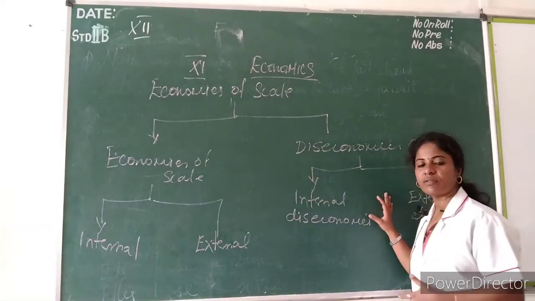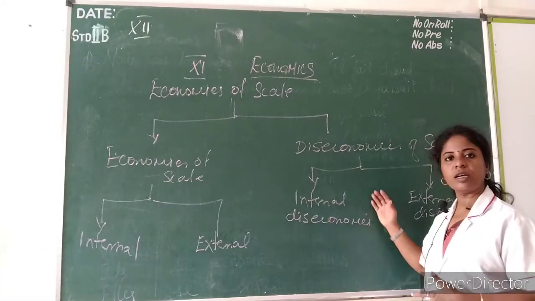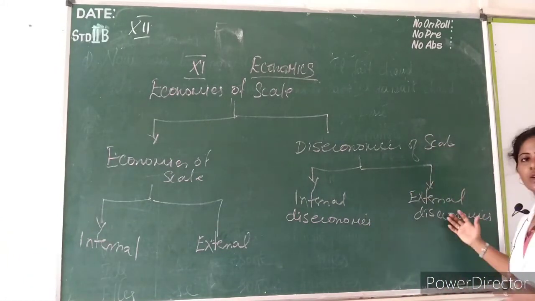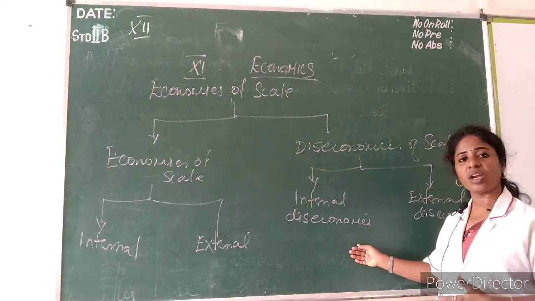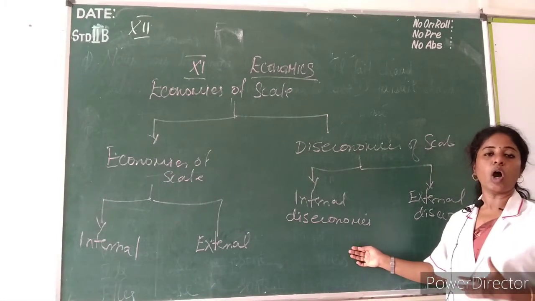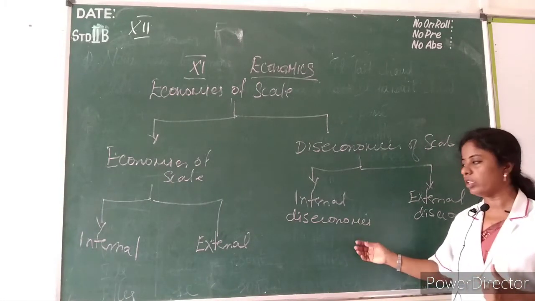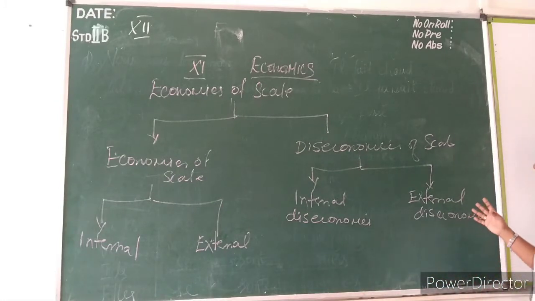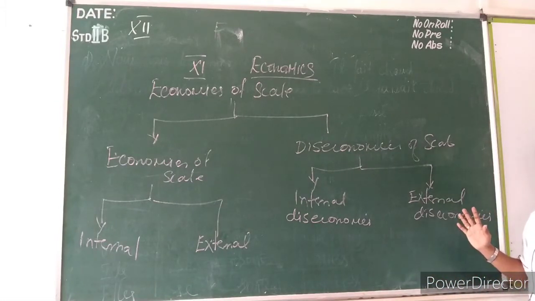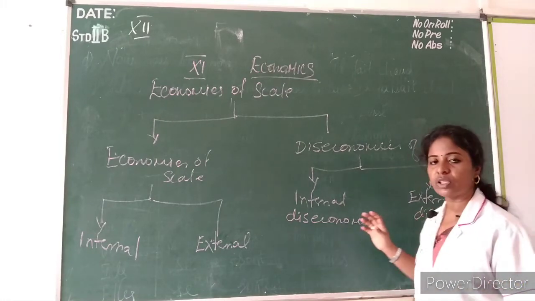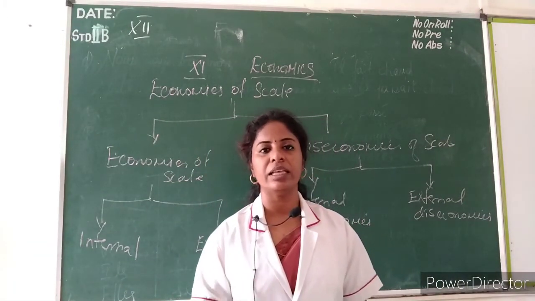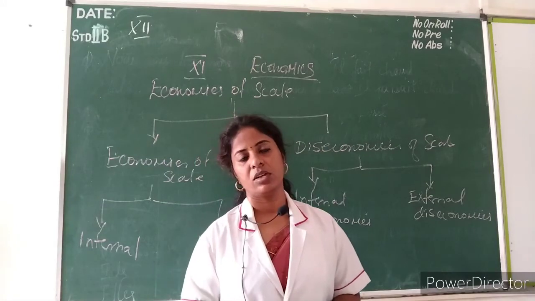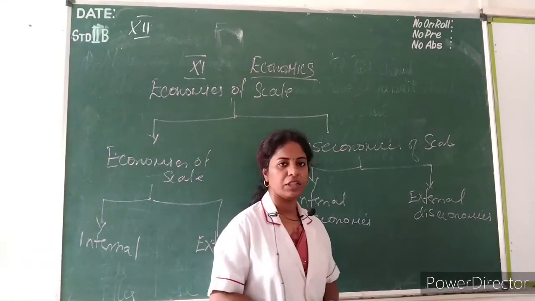But with economies of scale, what problems will be created internally and externally? Internally, they extract more work from the labor, up to their optimum level. And external diseconomies of scale means transportation cost will be increased more because they need to collect all the labors. Okay, so this is economies of scale.